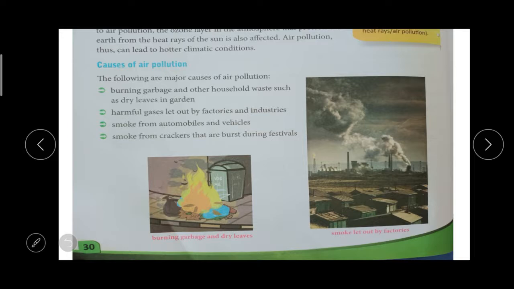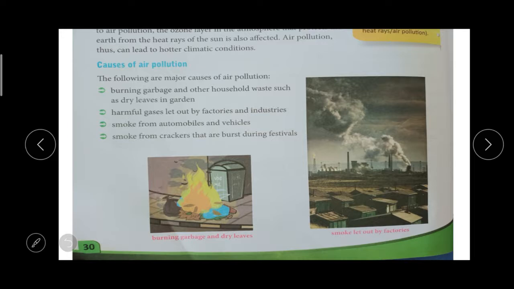Then harmful air that comes out of the factories, from industries. Then automobile smoke, the smoke that comes from bikes, cars, etc. Then crackers: we use crackers during festivals, and the smoke from these crackers also causes pollution in the air.